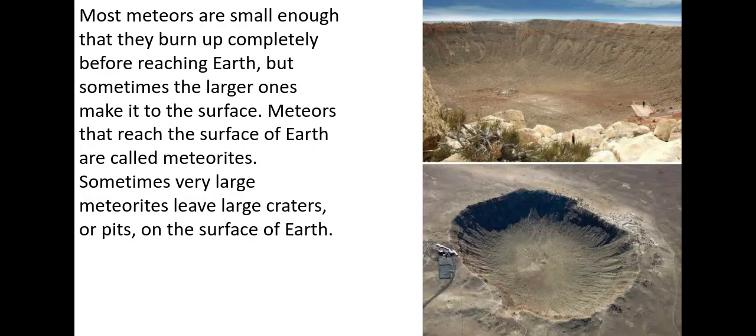Most meteors are small enough that they burn up completely before reaching Earth, but sometimes the larger ones make it to the surface. Meteors that reach the surface of Earth are called meteorites. Sometimes very large meteorites leave large craters or pits on the surface of Earth. Ooh, look at that. Look at those pits that were left from meteors that crashed into Earth.